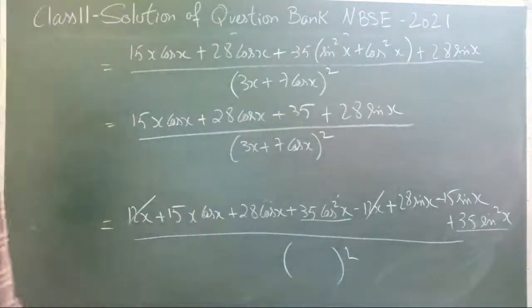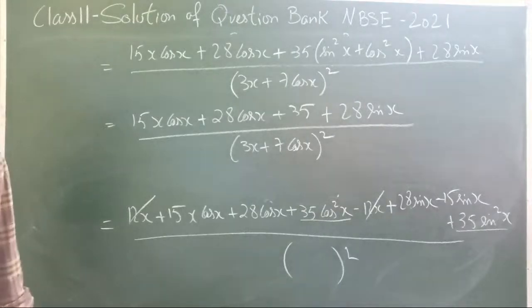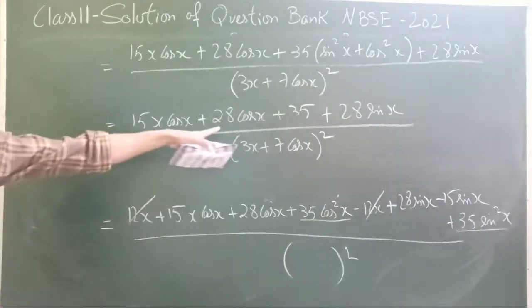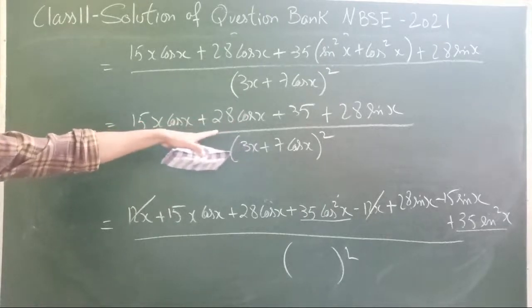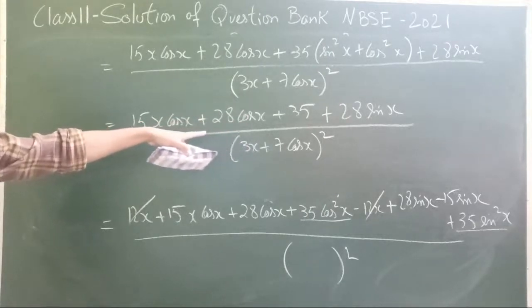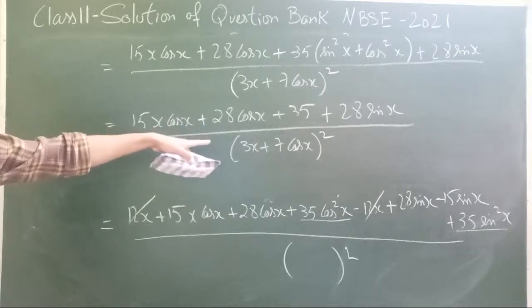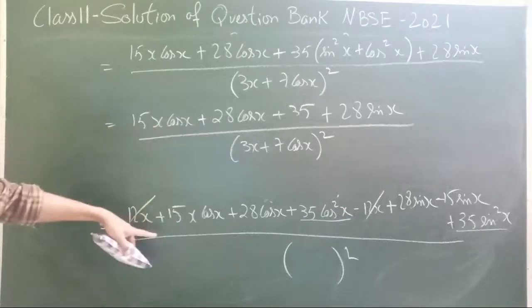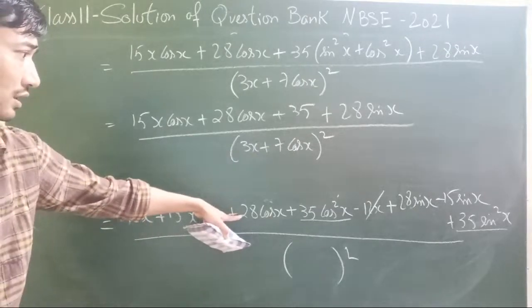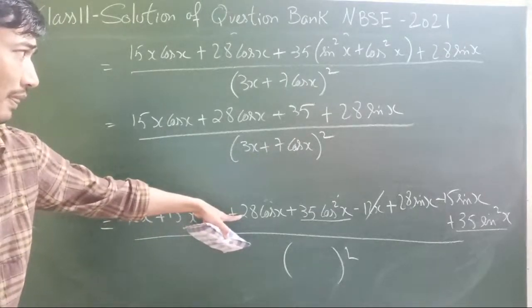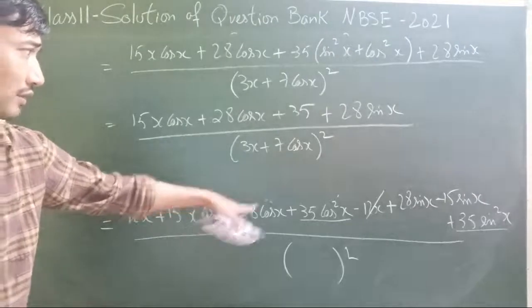I think you can leave it there because beyond that we will not be solving. We cannot solve further. So 15x cos x, 28x sin x. What happened, why so much mess? How many terms are left? 15 cos x done, 28 cos x done, 35 already done.